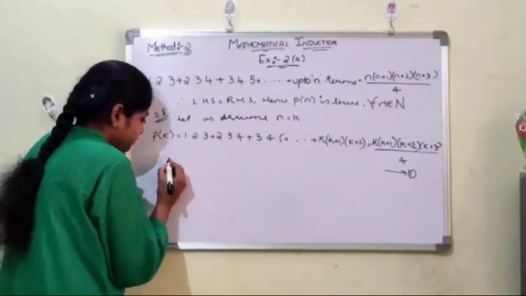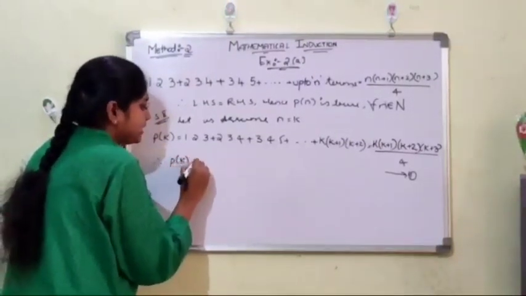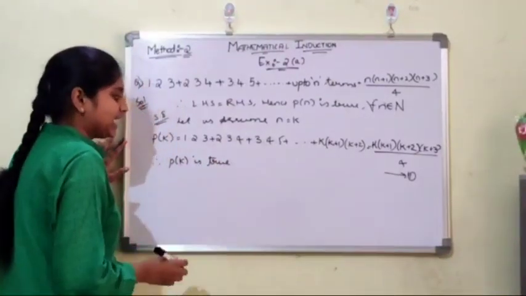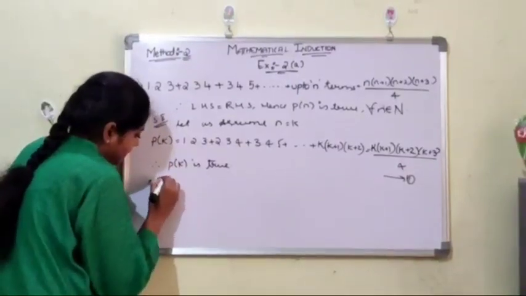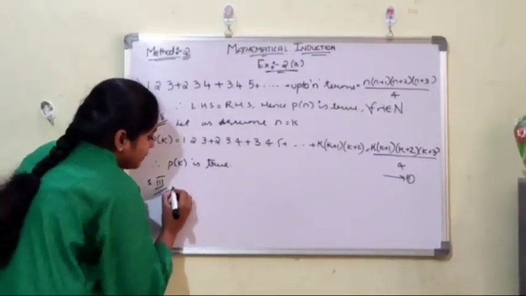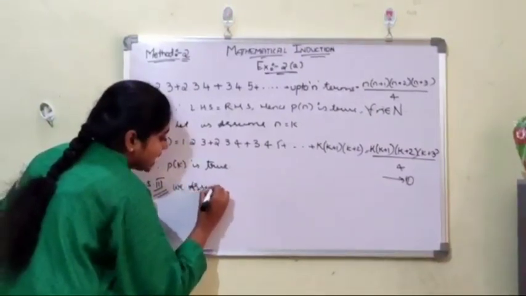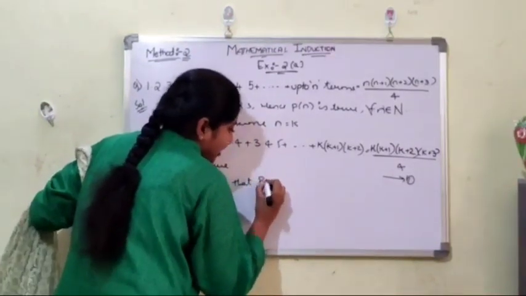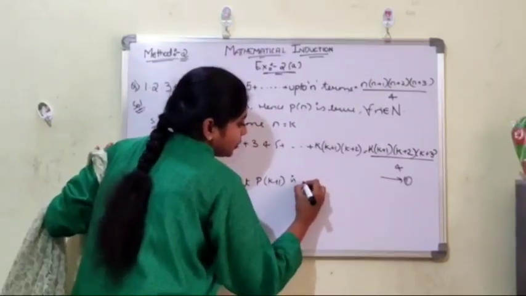Therefore P of k is true. Now getting into step 3. We assume that P of k plus 1 is true.